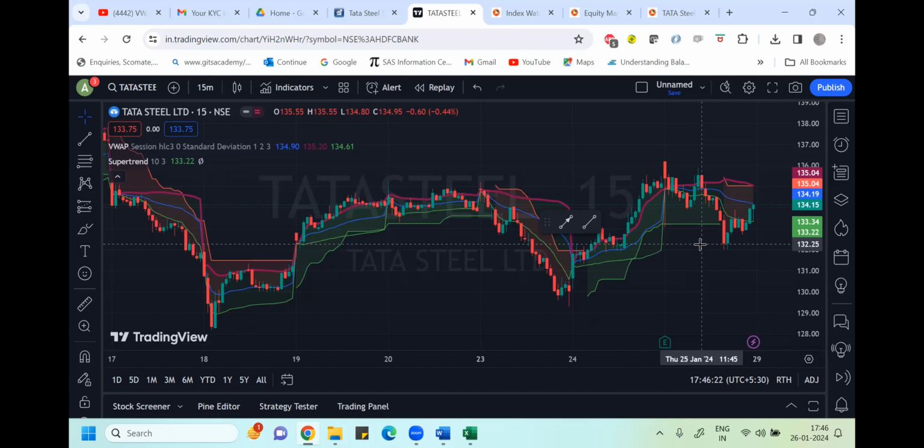If you're seeing 11:35, somewhere there you can see a downtrend was developing. So in the 5-minute chart your Supertrend and VWAP were telling you to buy, but in the 15-minute chart you are getting a reverse. You can see a downtrend here.